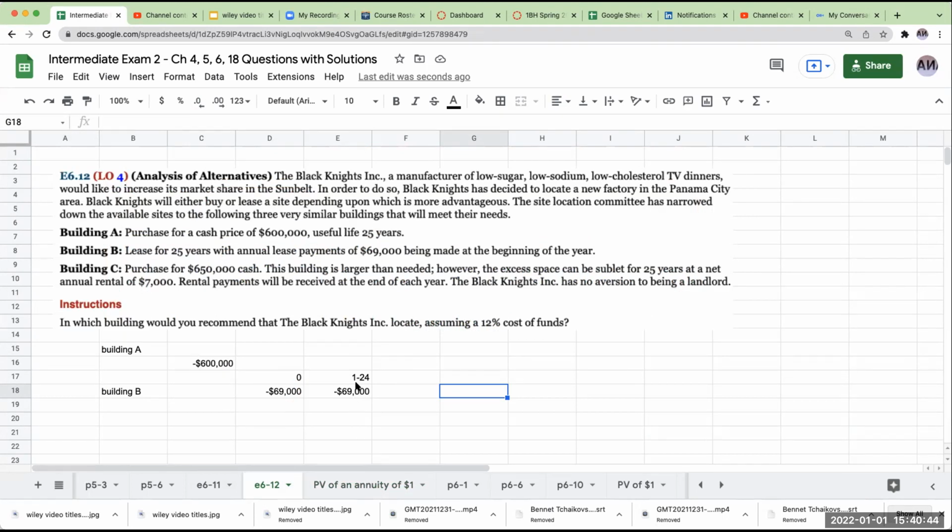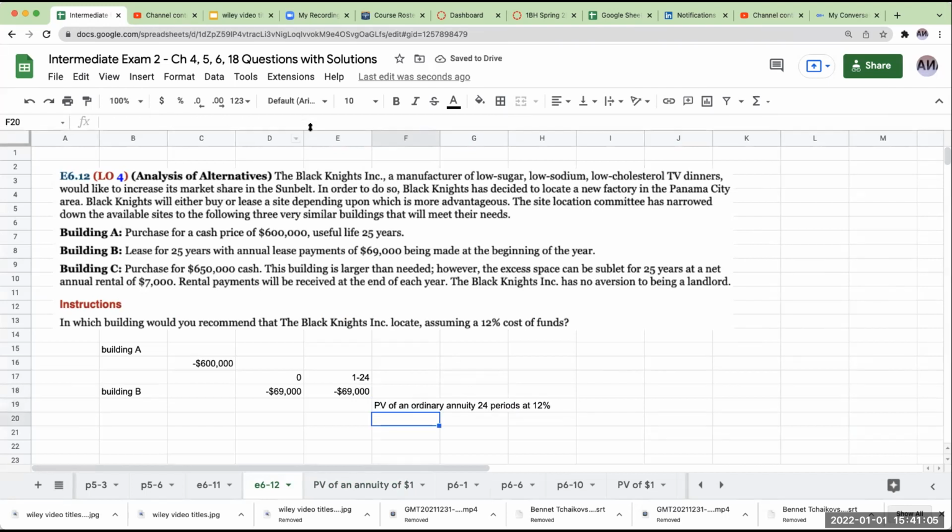That's when we use the annuity. So I have to bring these future payments back into today's dollars. So let's go over here. We're going to have present value of an ordinary annuity. This is going to be 24 periods at 12%.